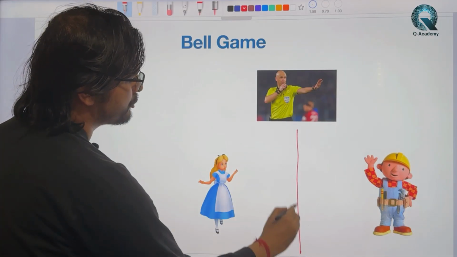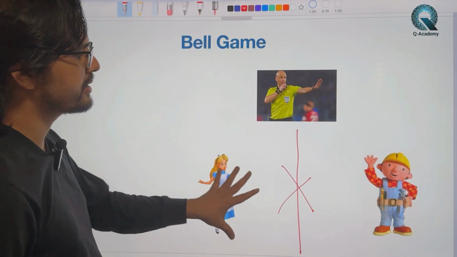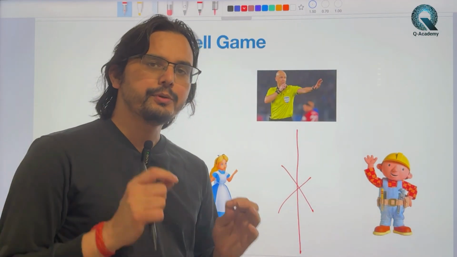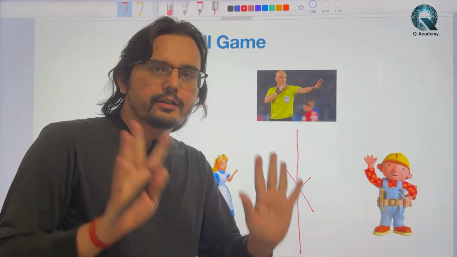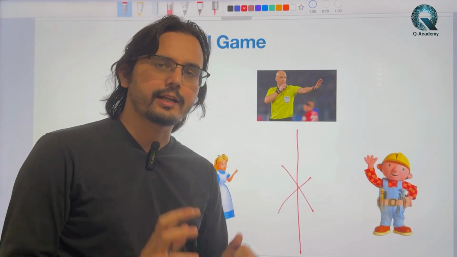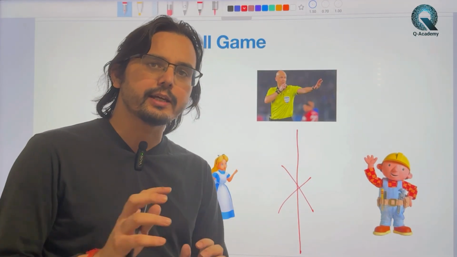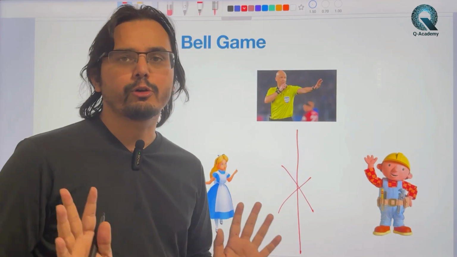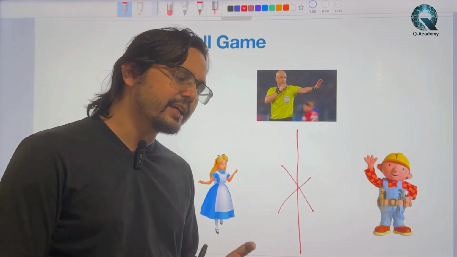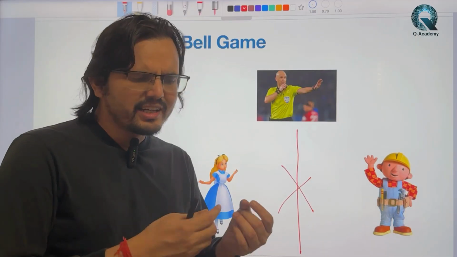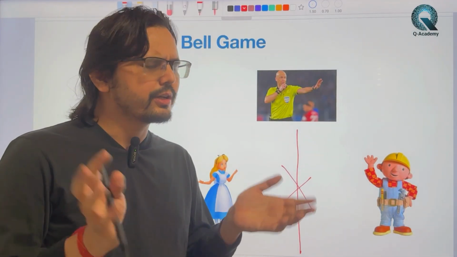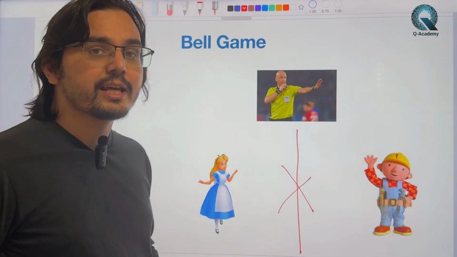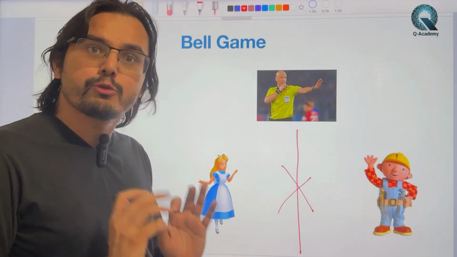They are not supposed to communicate once the game has started. Before the game has started, they can talk as much as possible. They can agree on a strategy, how to win the game, and so on. But once the game has started, they cannot talk to each other. Also, before the game has started, they can share any randomness or any resource that they want among themselves. But once the game has started, they are not supposed to communicate.